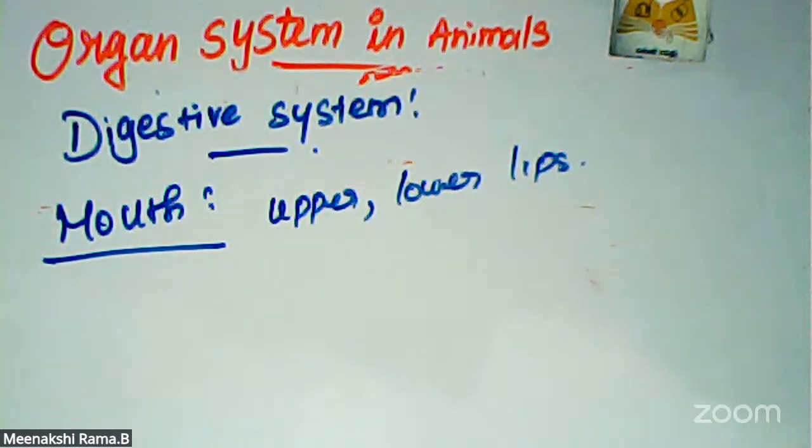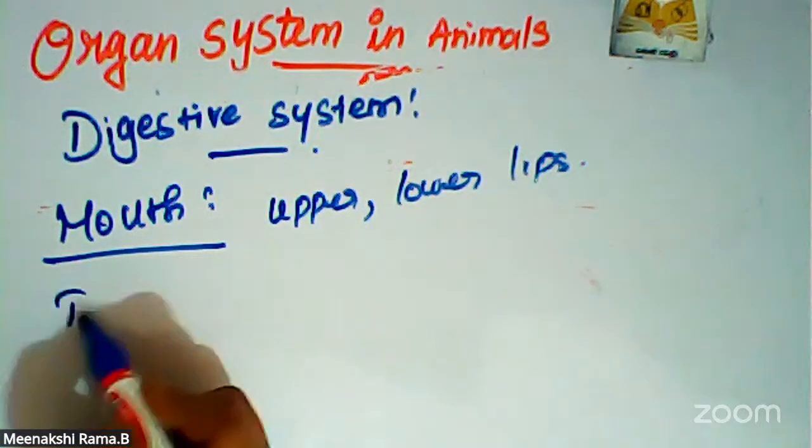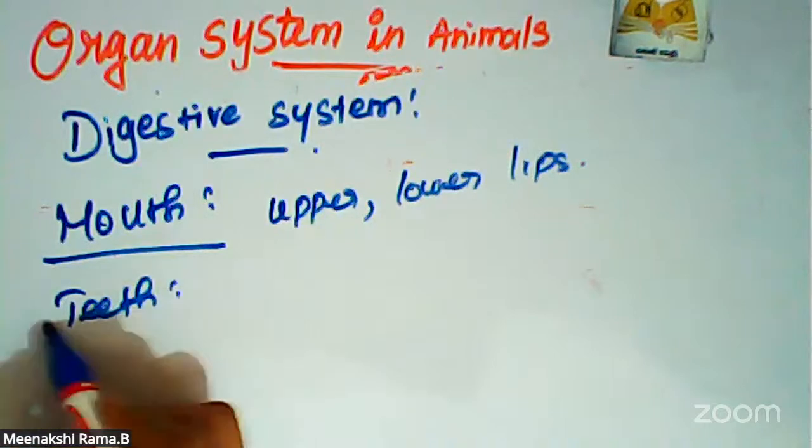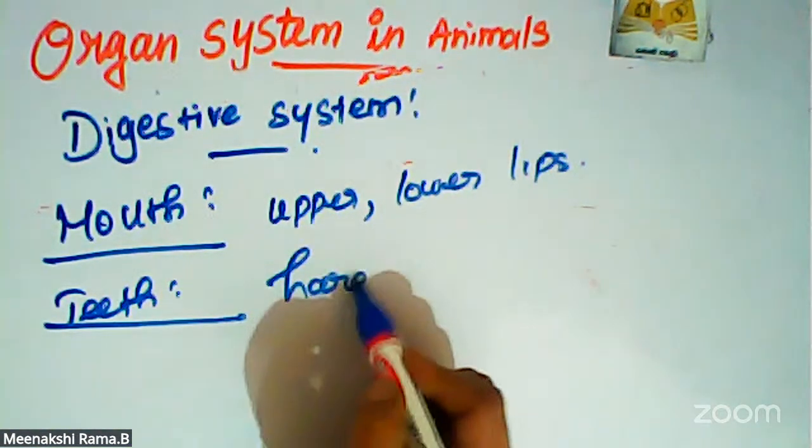The buccal cavity is the large space above the palate, below the throat, and inside the jaws. The jaws bear the teeth. Okay. Next one is teeth. Teeth are a very important part of helping digestion. The food materials are broken down with the help of the teeth. Teeth are hard structures.